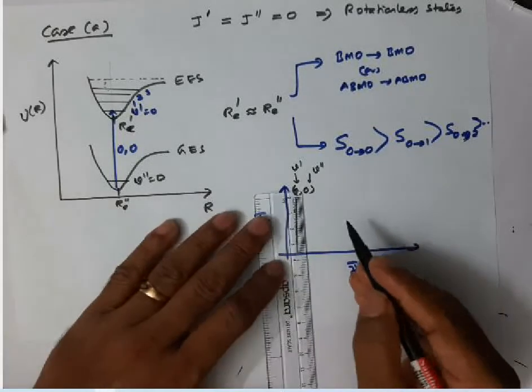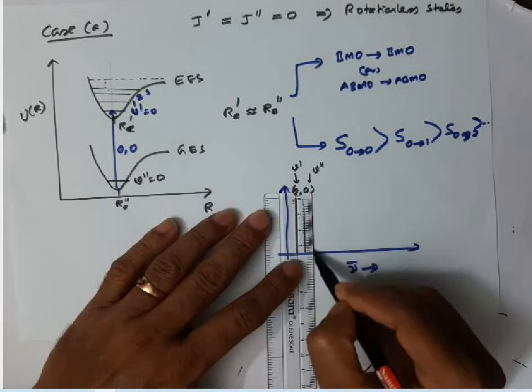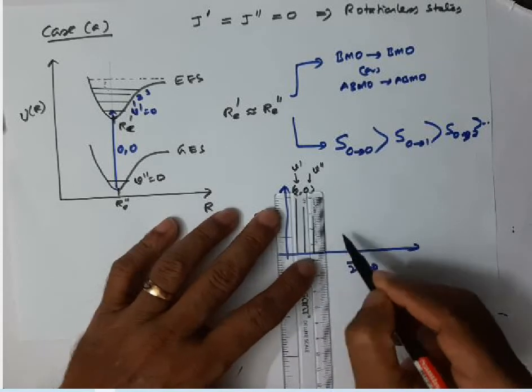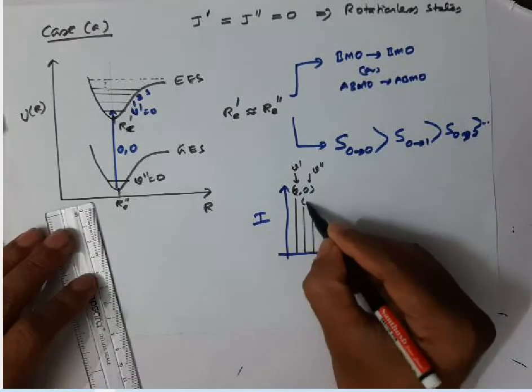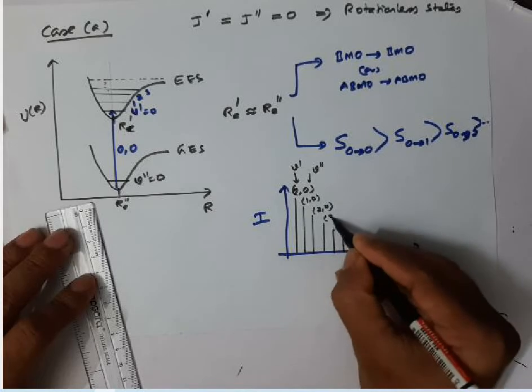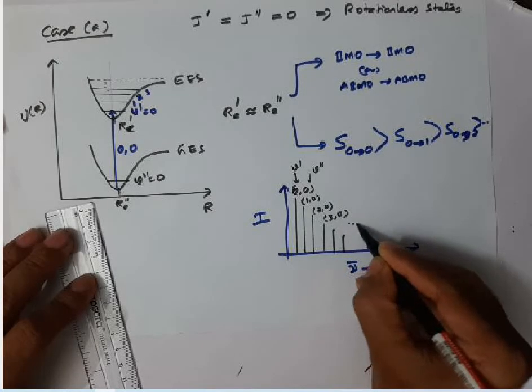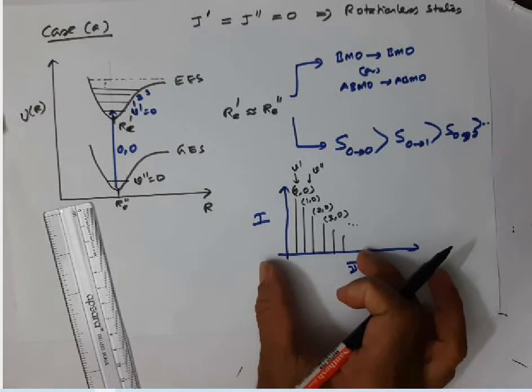Then the next line will appear with less intensity, then the next line with even lower intensity, and so on. So this is the 1-0 transition, this is the 2-0 transition, this is the 3-0 transition, like that it goes. So the spectrum appears in this manner.